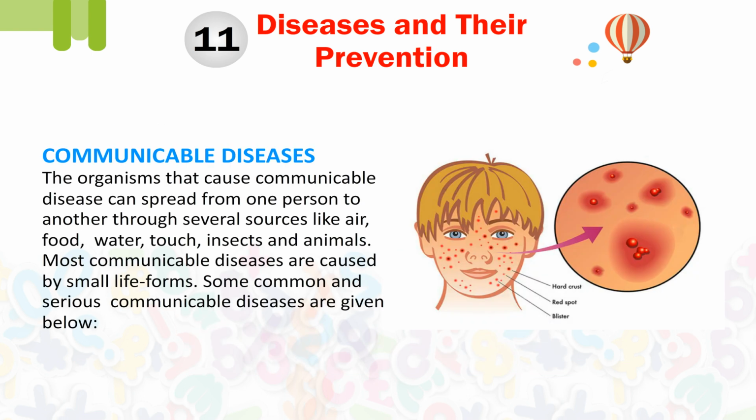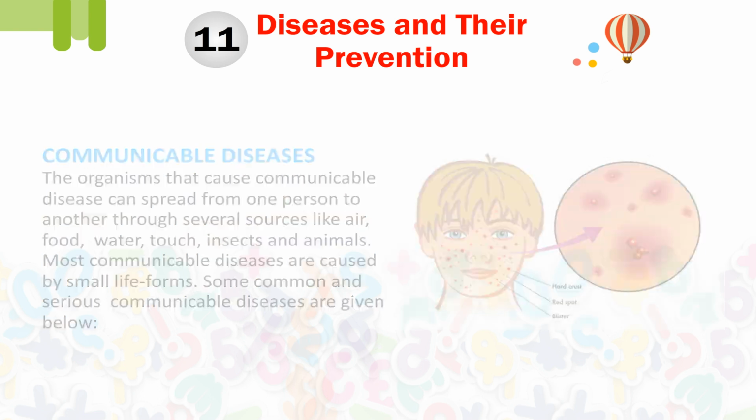Communicable diseases. The organisms that cause communicable disease can spread from one person to another through several sources like air, food, water, touch, insects, and animals. Most communicable diseases are caused by small life forms. Some common and serious communicable diseases are given below.